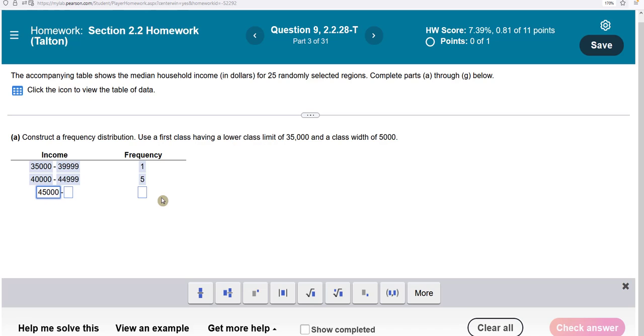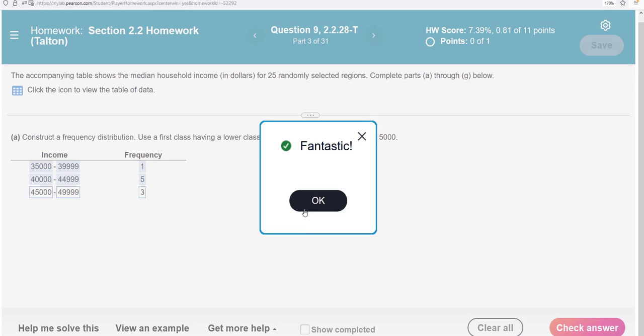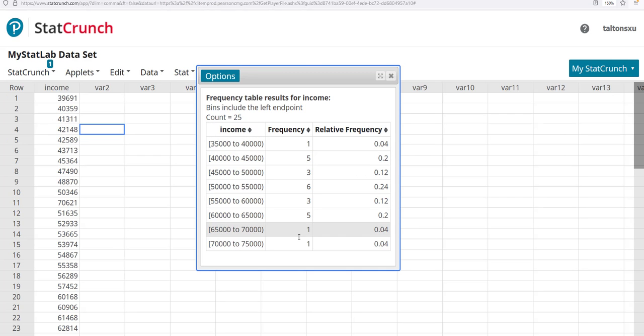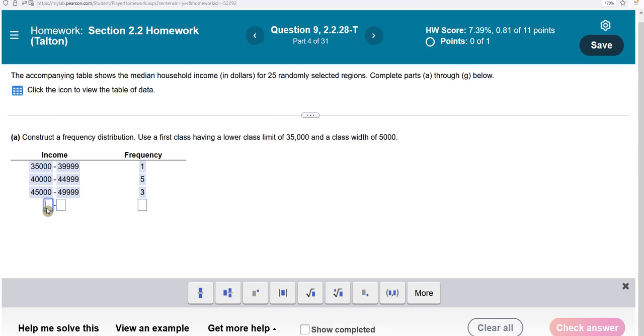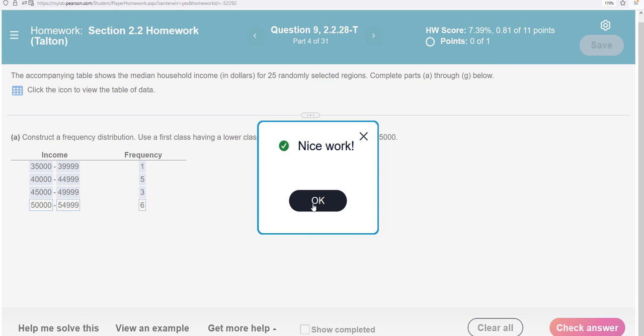The next one will be 45,000, and this is 49,999, and this is 3. Check my answer. Like I said, I'm just getting these answers from this table. If you want to take a picture of this table, you can verify how I line it up when I type in the answers. The next one is going to be 50,000 all the way up to 54,999. This had a frequency of 6. Let's check our answer. Very good.